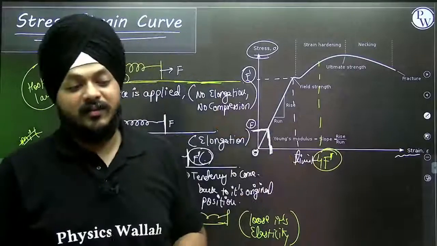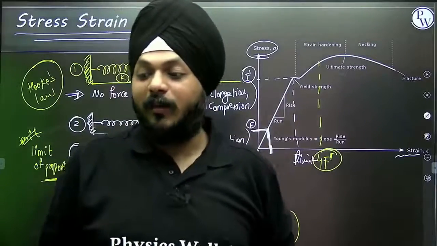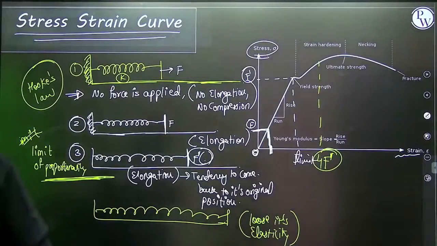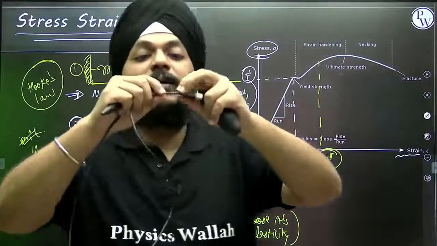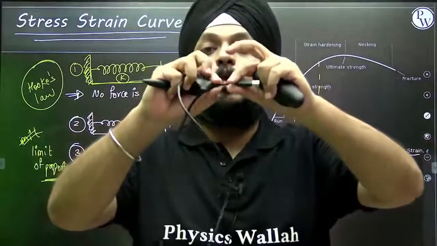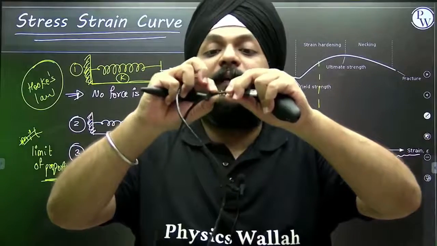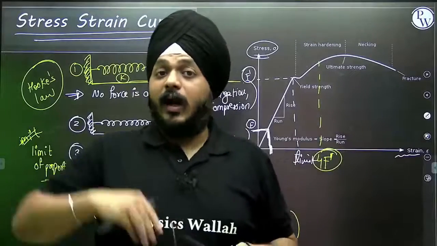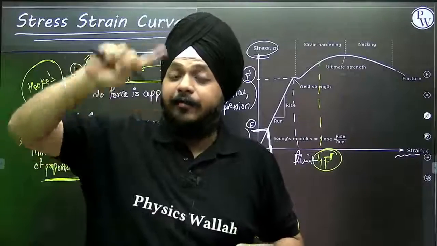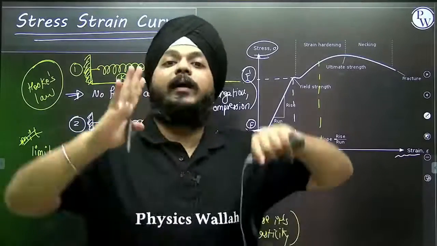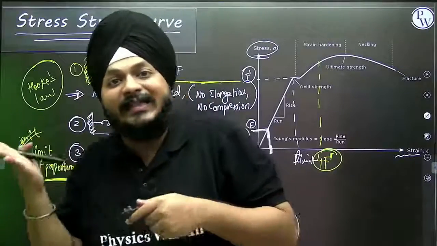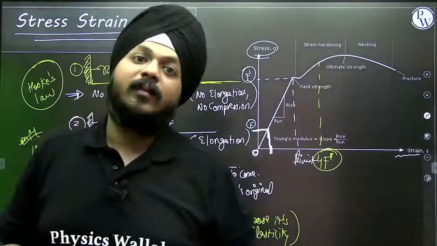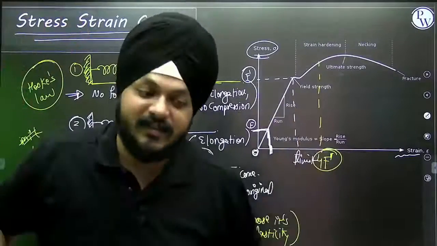deformation occurs. If I'm talking about a simple spring, let us take an example. I have one spring in my hand, I'm showing you all in front. So you can see the spring. If I try to apply a force, the spring will face an elongation, but up to a certain limit. The force is applied up to one specific limit. If the force is applied, the spring has the tendency to come back to its original position, but beyond that, the spring loses its elasticity.